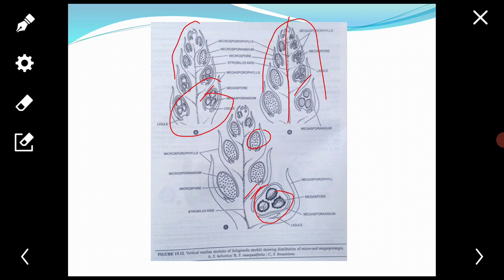Example: Selaginella rupestris, Selaginella selaginoides, etc. In some species, one side of the strobilus bears the megasporangium and the other side bears the microsporangium. Example: Selaginella pilifera. In some species, only one megasporangium lies at the base, and above that base, in the strobilus, there is only one megasporangium, and the rest of the strobilus